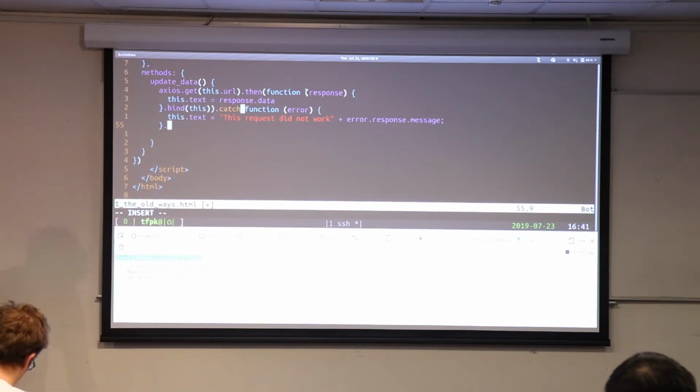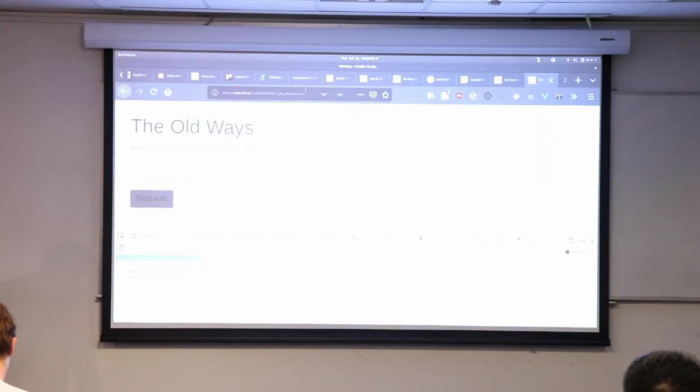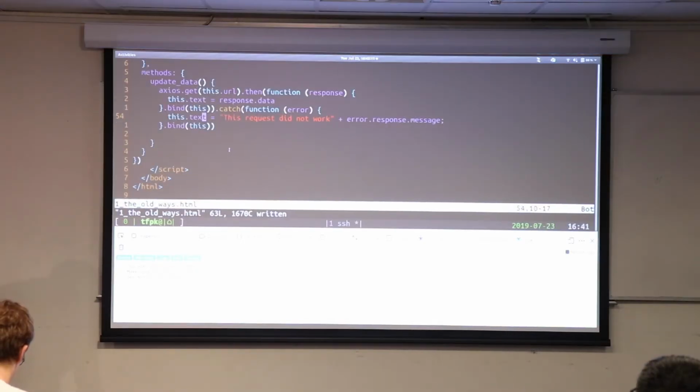This is one of the annoying things about JavaScript. Everywhere you go, you'll find this problem, and you have to fix it. Hopefully now, I'll make the request. This request did not work. I'm guessing it's not the right message. Error.message, I assume.